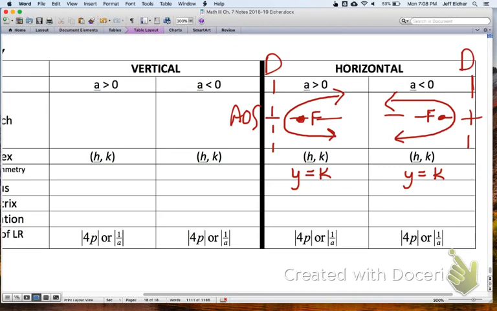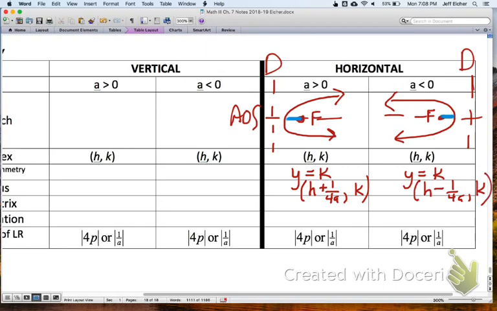The focus is 1 over 4a to the right of the vertex. So h plus 1 over 4a, comma k, would be the coordinates of the focus. If it's to the left, like in this one, this distance is going the other direction, so that would be h minus 1 over 4a, comma k.